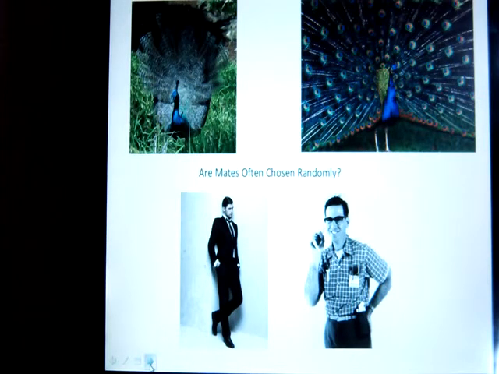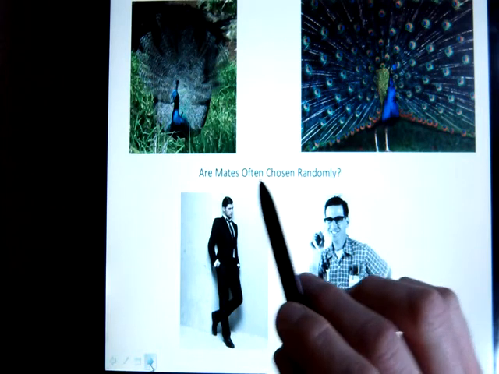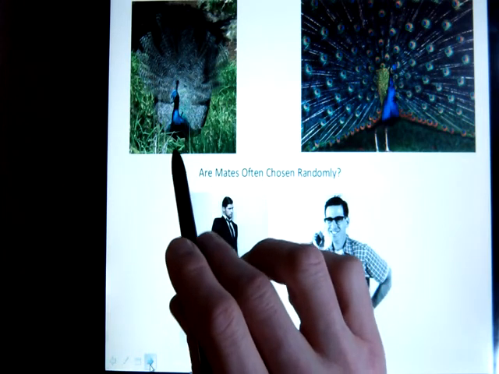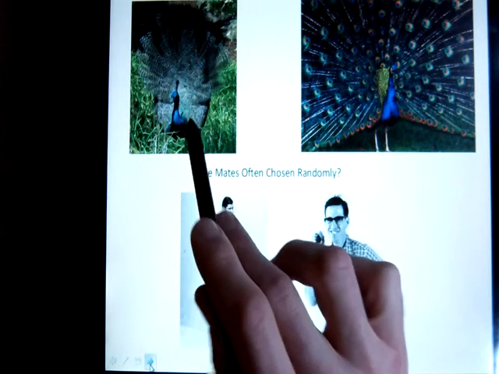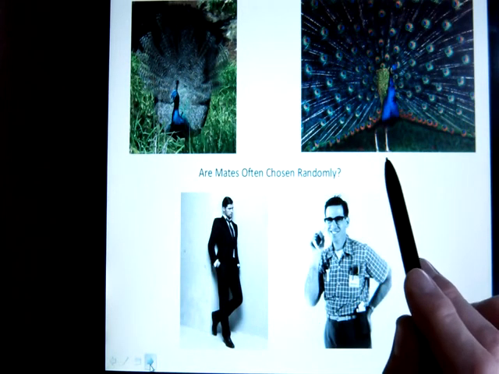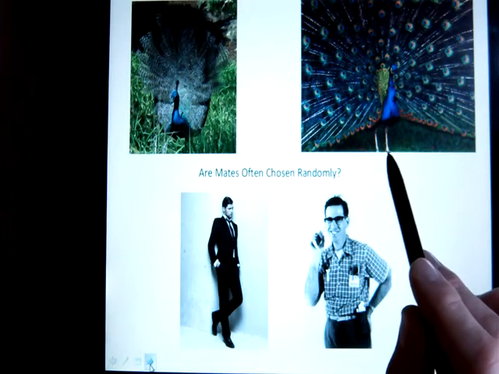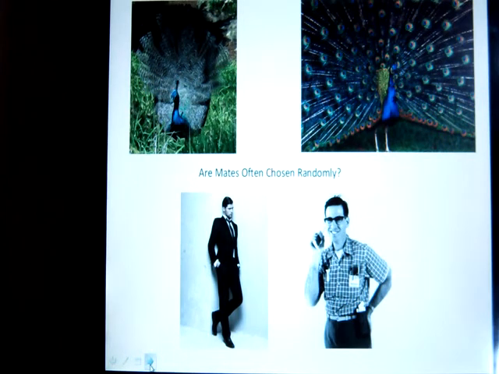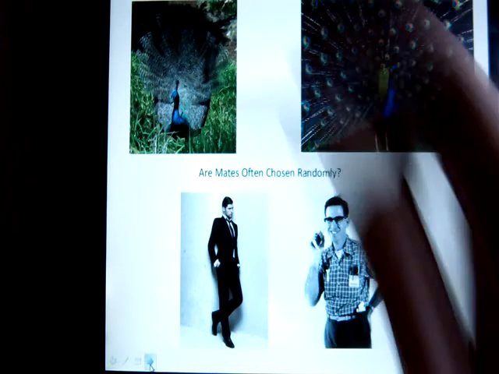So for instance, if you were a female peacock and you had a chance to mate with this sorry fellow with this rather brutal tail, or this flashy guy with this amazing tail, you would probably choose to mate with this guy. It's just because that's what female peacocks look for in a mate. They look for certain traits, and they're going to mate with those. And because those guys get to mate more often, in the next generation, we can see that the population will resemble these guys more so than these guys.